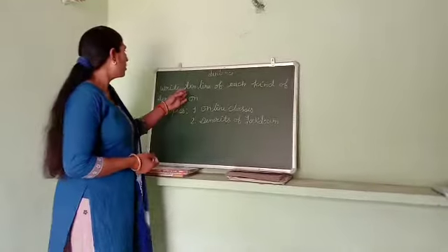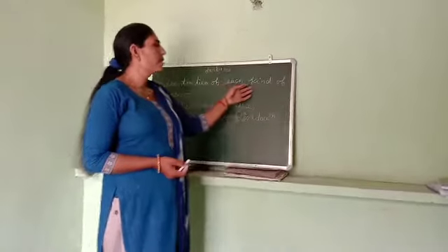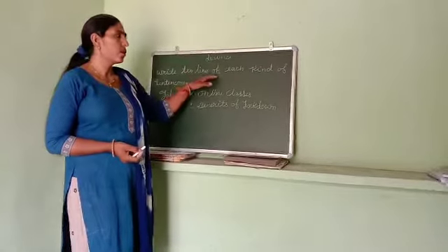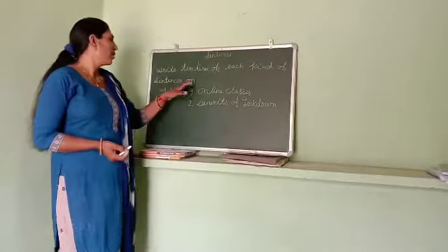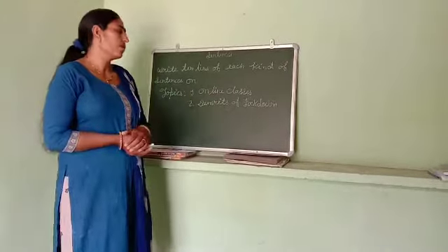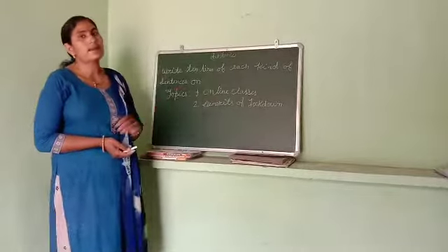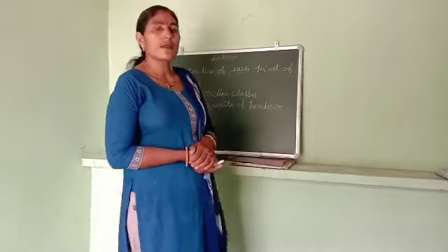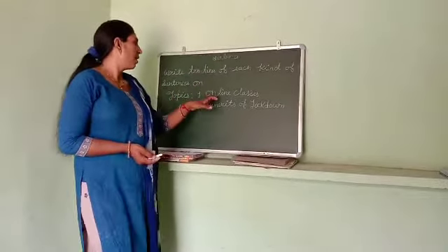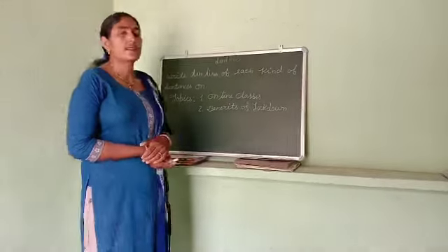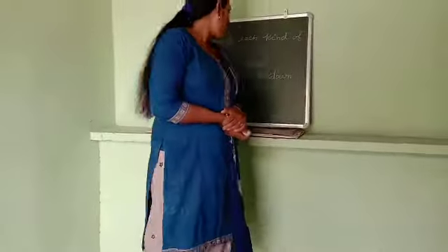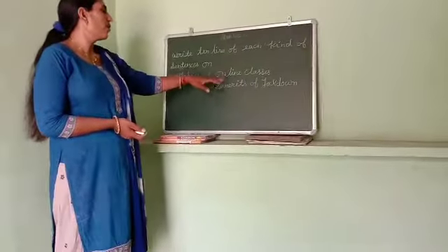This is homework. Write 10 lines of each kind of sentence. Your topics are online classes, and second, demerits of lockdown. For online classes, you can start the 10 lines first. It is very beneficial for us, online classes. Why is it beneficial for you? You can write about the 10 lines of online classes.